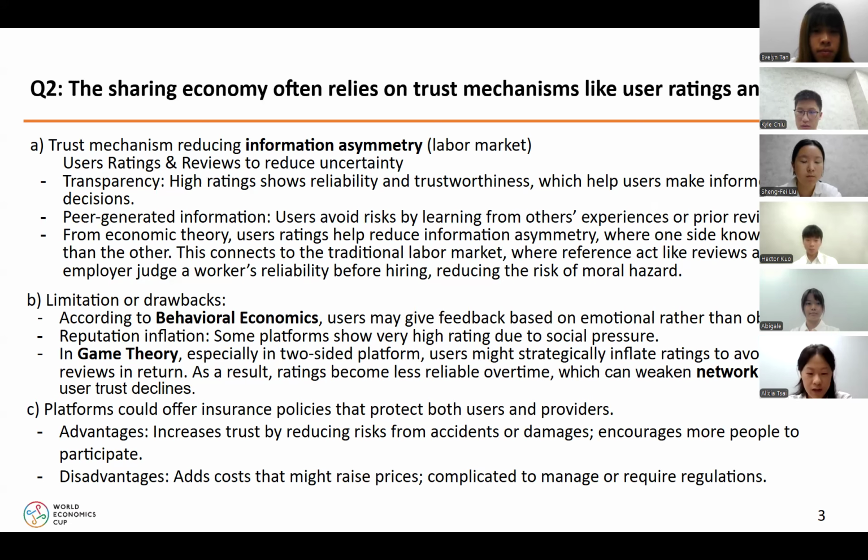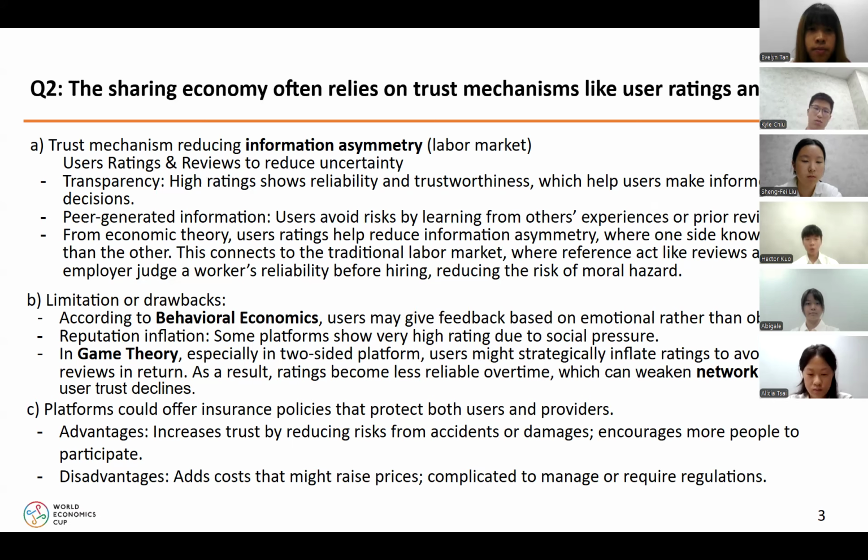This makes ratings less reliable and can weaken the network effects, as declining trust causes fewer users to engage with the platform. One benefit of insurance is that it increases trust by lowering risk related to accidents or damage, encouraging more users to join. However, on the downside, insurance can raise costs and it might be tricky to regulate.